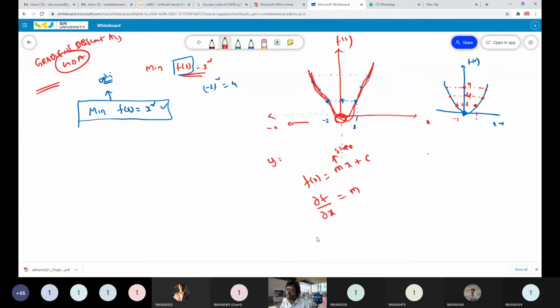That means if we have an equation and want to find the slope of the equation at a particular point, then you have to find the first order derivative of that function with respect to the variable at that point. If you calculate the first order derivative with respect to the variable for that function, then you will get the slope.